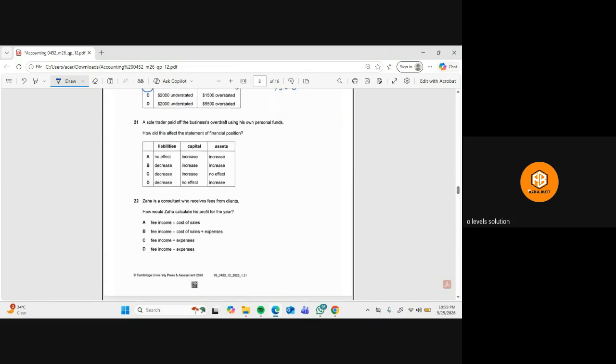Then we have question number 21. A sole trader paid off the business overdraft using his own personal funds. How did this affect the statement of financial position? Okay, so the bank overdraft is a liability, so definitely it will decrease. Owner's capital increases because additional capital was introduced. And for assets, there will be no effect because the business bank did not receive cash. So it means that the C option is the right one.